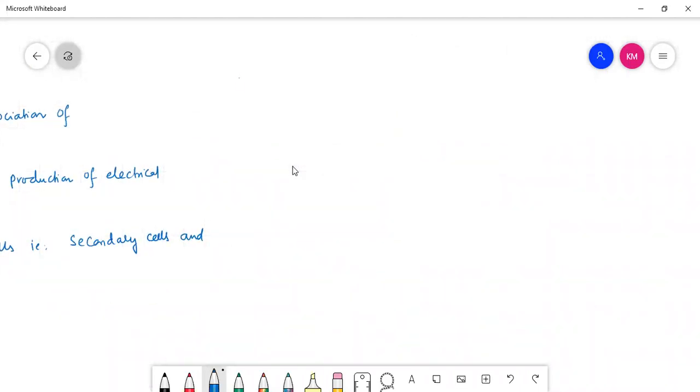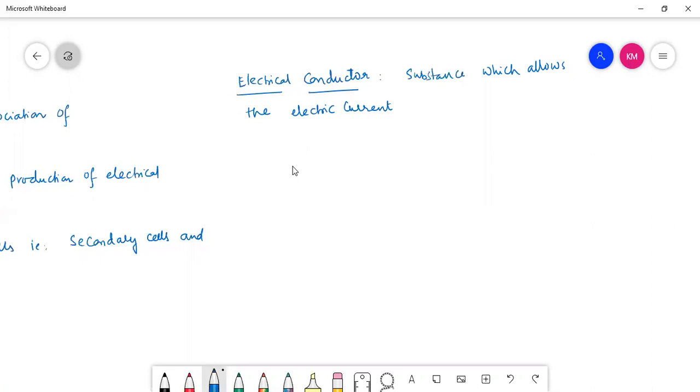Under the first one, the various terms we are going to talk about start with electrical conductor. What is an electrical conductor? A substance which allows the electric current to pass through it. That substance is called an electrical conductor.